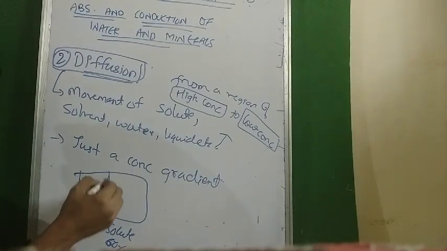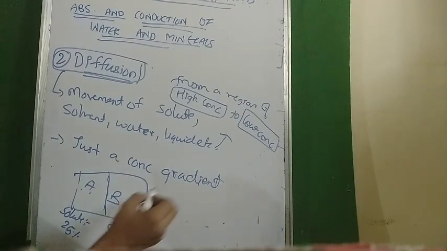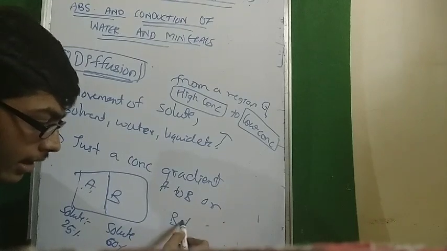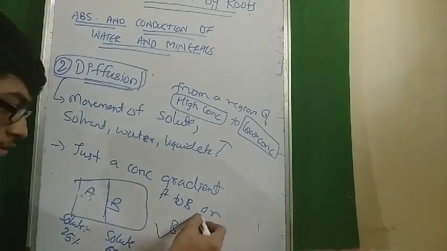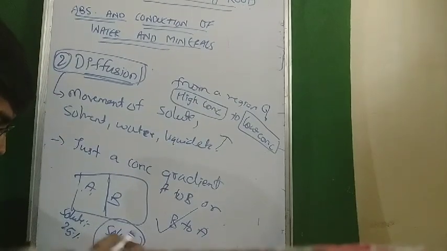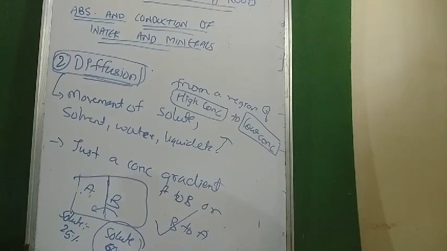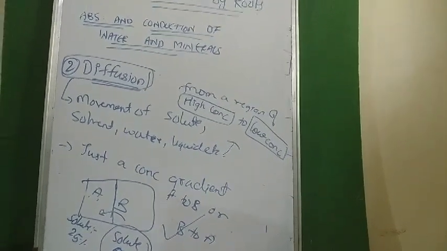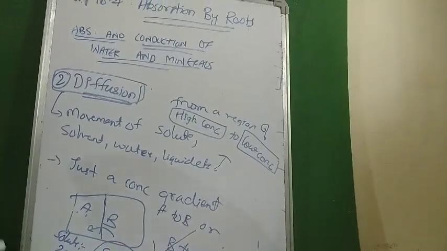From where to where would the solute movement occur? A to B or B to A? The answer would be B to A, because high concentration of solutes to low concentration of solutes. Understood? Diffusion is movement of solute, solvent, anything which we are considering, from its region of high concentration to low concentration.